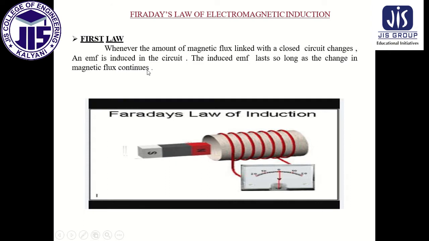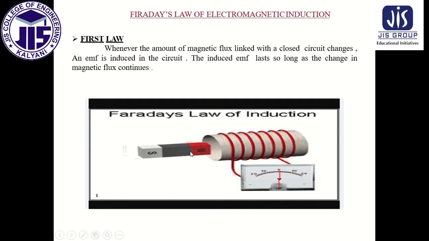The statement says that whenever the amount of magnetic flux linked with a closed circuit changes, an EMF is induced in the circuit. The induced EMF lasts so long as the change in the magnetic flux continues. Here we can see there is a magnetic bar, and due to this magnetic bar a magnetic field will be induced around this conductor.